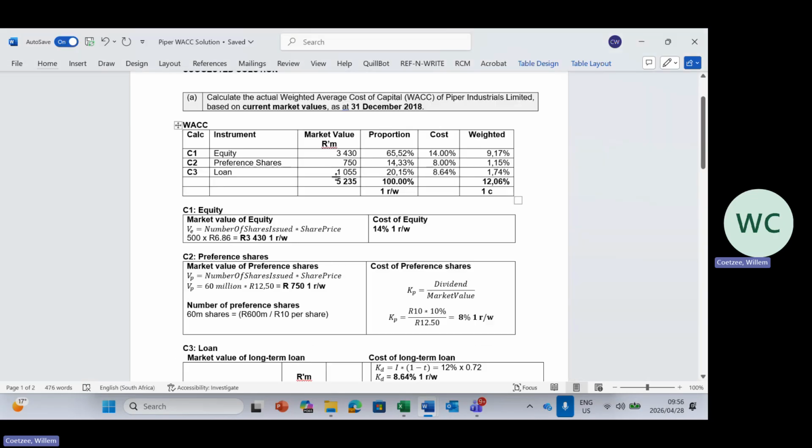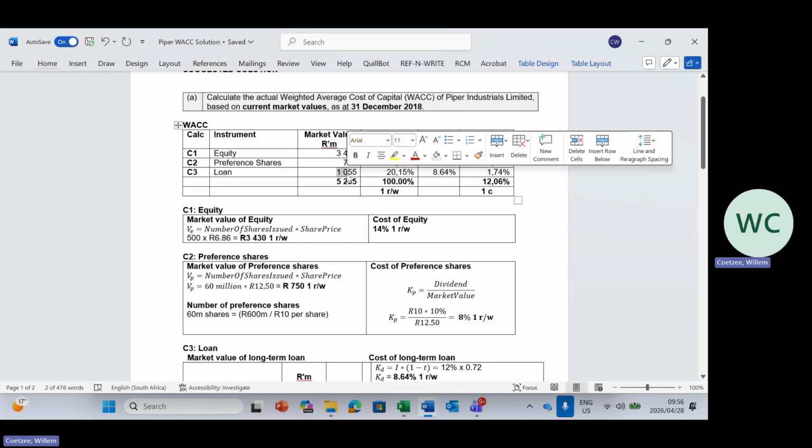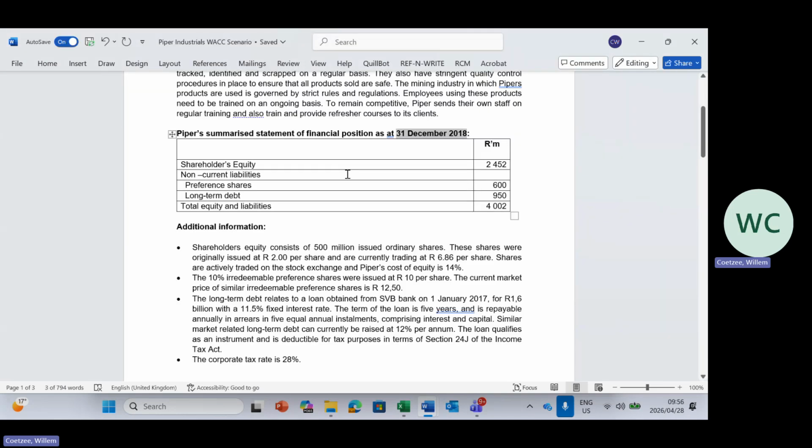What I've told you before: how do you calculate the market value of anything? You determine the future cash flows. So not the past, the future cash flows. So only years 3, 4, and 5 of the loan you need to determine. In this case, they did not give us the payment, so we had to calculate the payment.